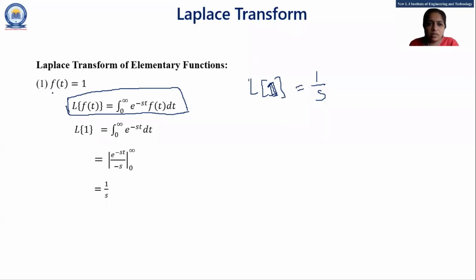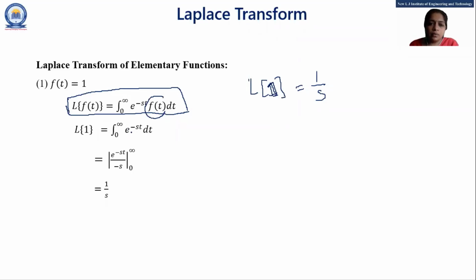So our given function is f of t is equal to 1. This is our main formula. What is our main formula? You have to remember: Laplace of f of t is equal to integration 0 to infinity e raised to minus st f of t dt. So in the place of f of t, if I replace 1, on the right hand side also f of t is replaced by 1. So there is only 0 to infinity e raised to minus st dt.